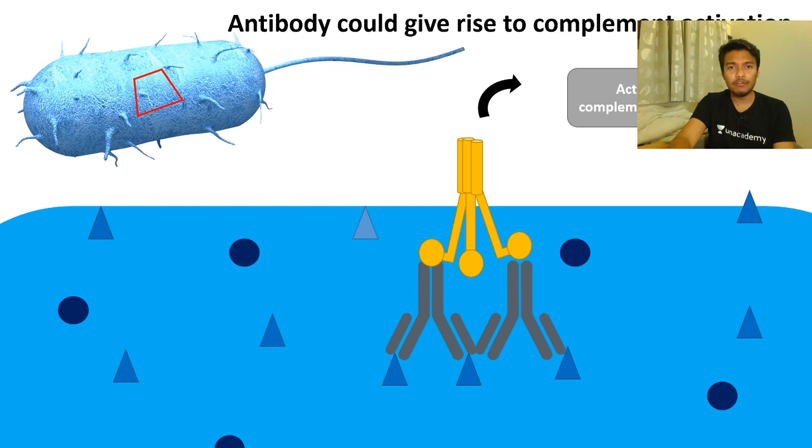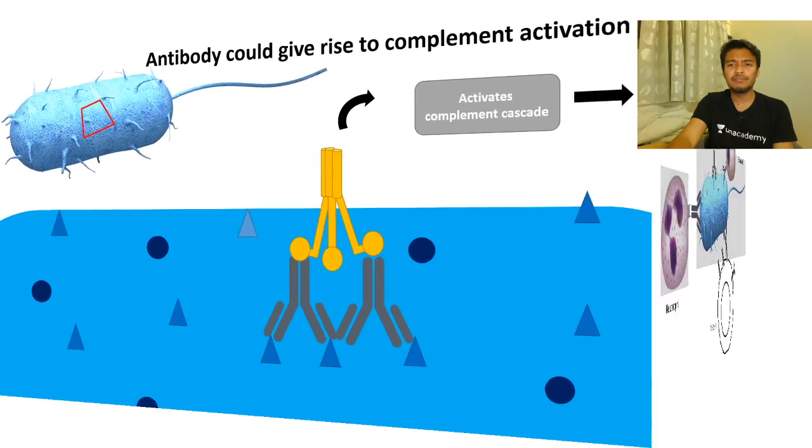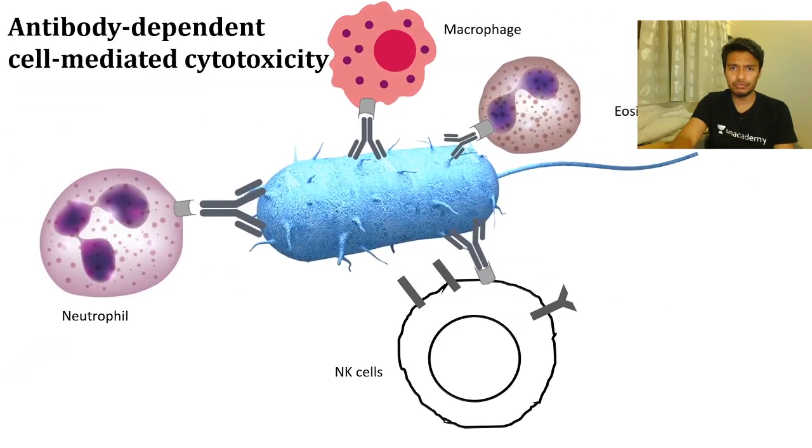And now we're going to talk about what the functions of the antibodies are. Out of many functions, they can coat the bacterial surface with several antibodies. This is called attenuation, or inhibition of the bacteria. With so much coating of antibody on the surface, the bacteria really cannot do a lot of things. Moreover, there are many cells in the immune system such as neutrophils, macrophages, eosinophils, NK cells. All of these have the Fc receptor.